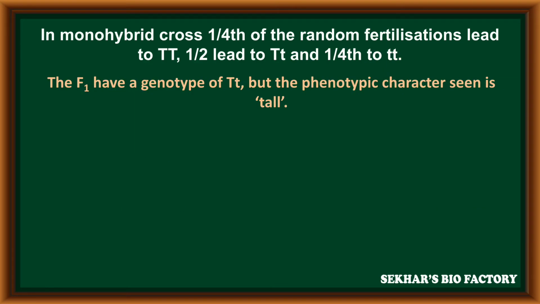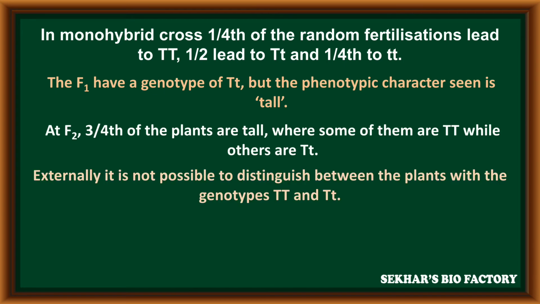In a monohybrid cross, 1/4th of random fertilization leads to capital T, capital T; 1/2 leads to capital T, small t; and 1/4th leads to small t, small t. The F1 have a genotype of capital T, small t, but the phenotypical character seen is tall.